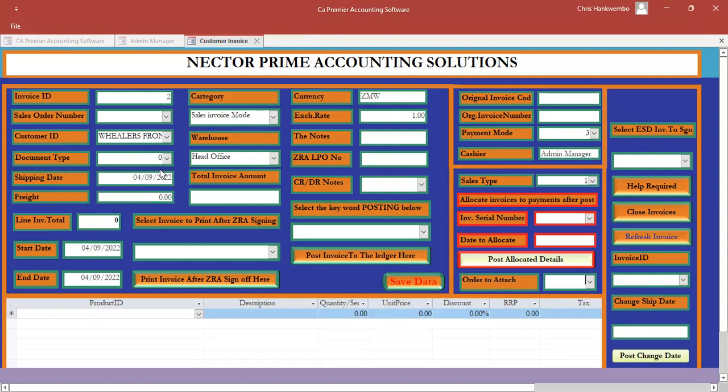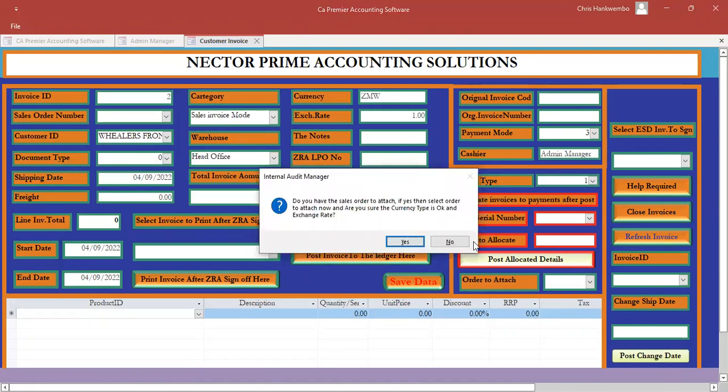Check the steps which we have used. First, we selected the customer there. Then we selected the document type. Then the next thing, you will see a message. Here you do nothing. You don't need to attach anything. You simply click no.